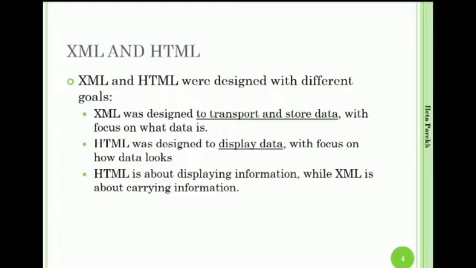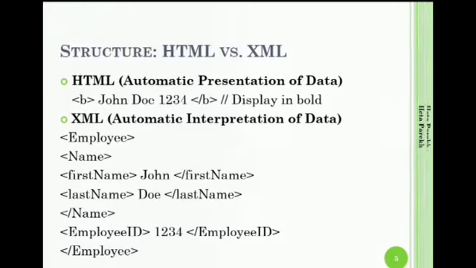If we see the tags of HTML, they are like I, B, pre tag, or we can also add HR. So all these tags would rather tell us how this data has to be shown. If I say I tag, that means the data has to be shown in italics. If I say B tag, then it means that the browser will display it in bold, right? So HTML is more about displaying information, whereas XML is about carrying information.